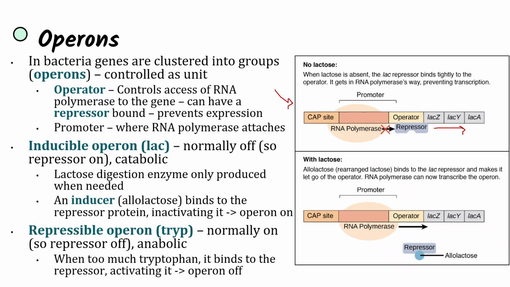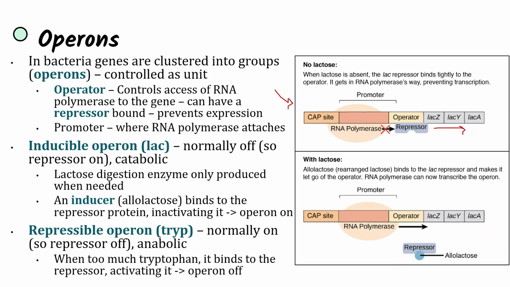And so there are two types of operons. There's an inducible operon that is normally off, and it needs to be turned on in order for the transcription to happen. So the operon is normally off, meaning the repressor is normally on, because that means transcription cannot happen. And generally, inducible operons are catabolic, because you're only breaking down molecules when you need to. And so one of the common inducible operons is the lac operon for lactose digestion. So lactose digestion enzymes are only produced when needed.